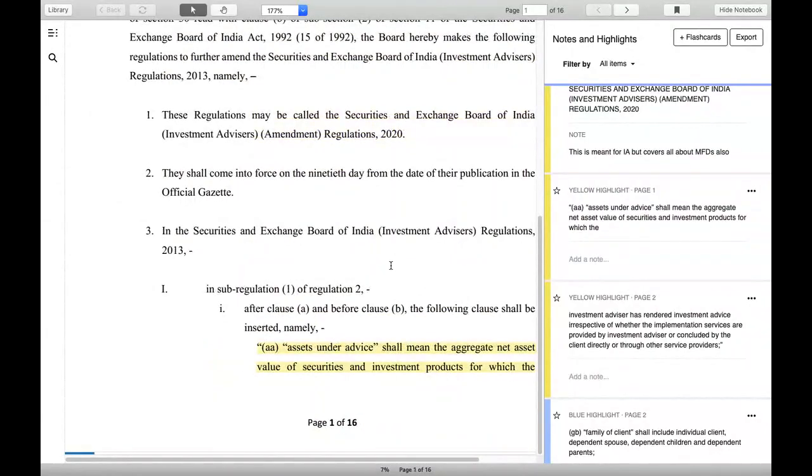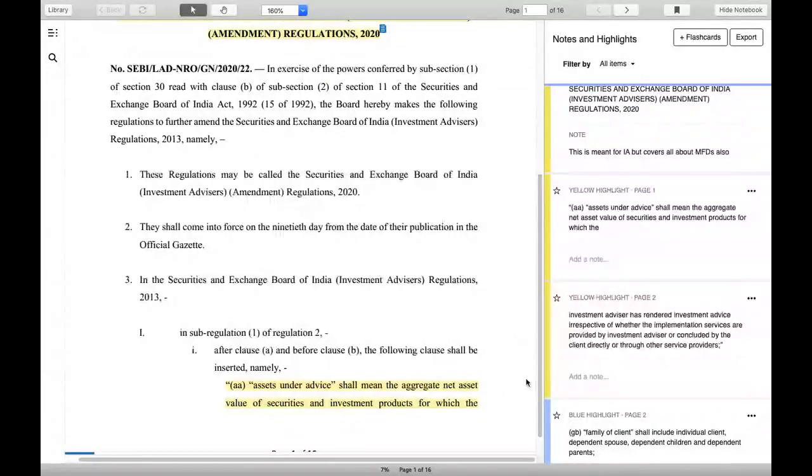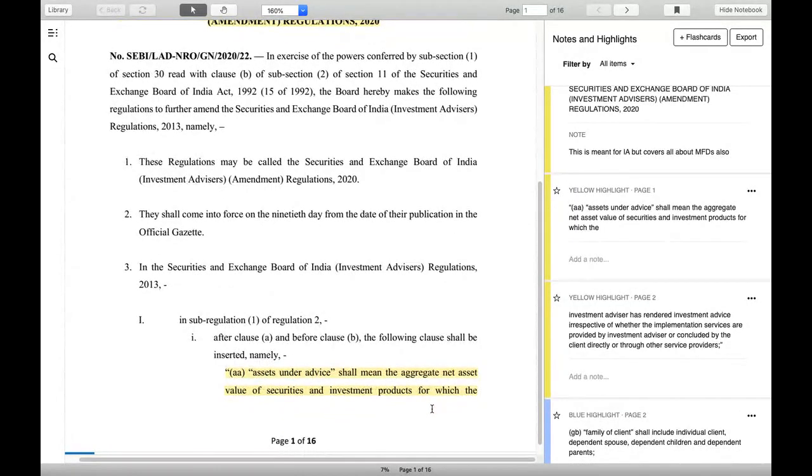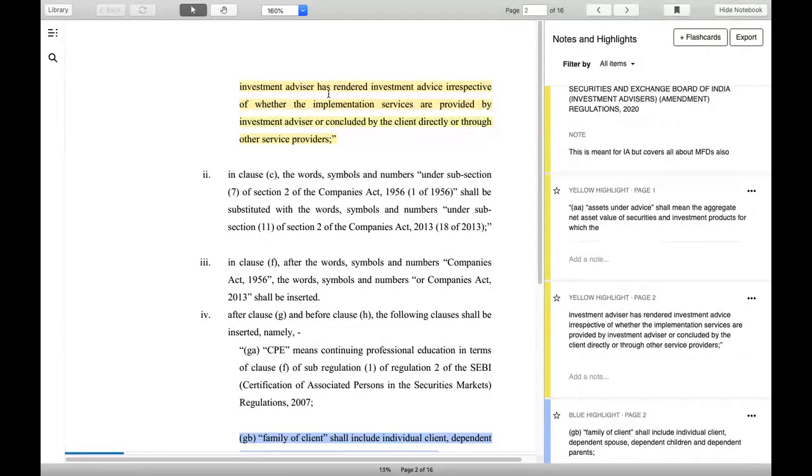I hope you are able to see this. Let me make it clearer. Yeah, this is now clear. Now, what they have done in this amendment: in the earlier regulation, the term asset under advice shall mean the aggregate net asset value of securities and all the investment products which the investment advisor has rendered advice on.